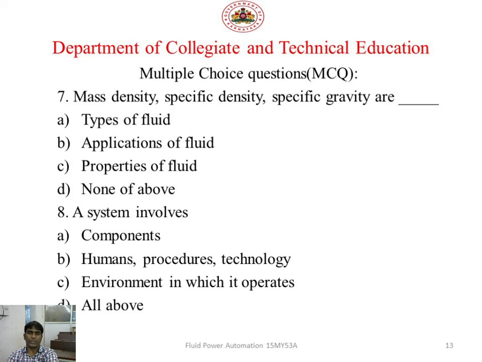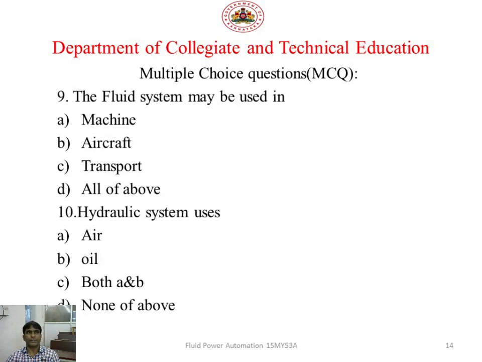Yes, students, it's an application question. You should think a little bit. The right option is D, all of the above.